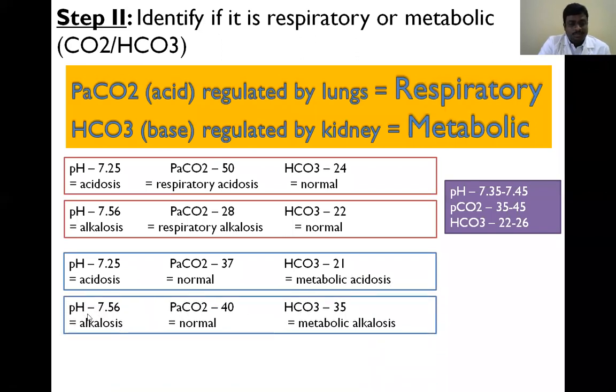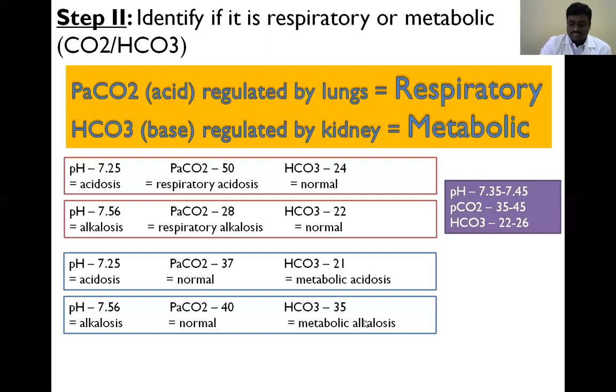Next patient: pH is 7.56, which means alkalosis. Carbon dioxide is normal, 40. Bicarbonate is 35, which is greater than the normal range of 26, so more bicarbonate is present in the blood. So the patient is suffering from metabolic alkalosis.